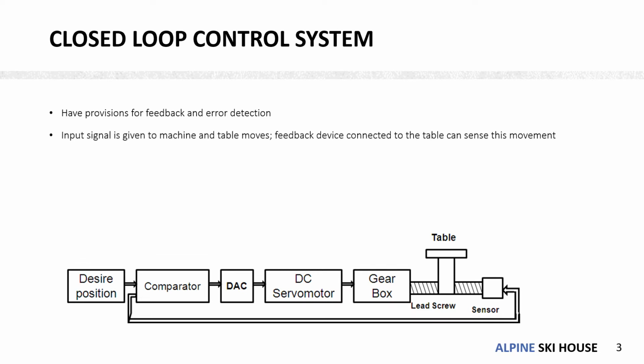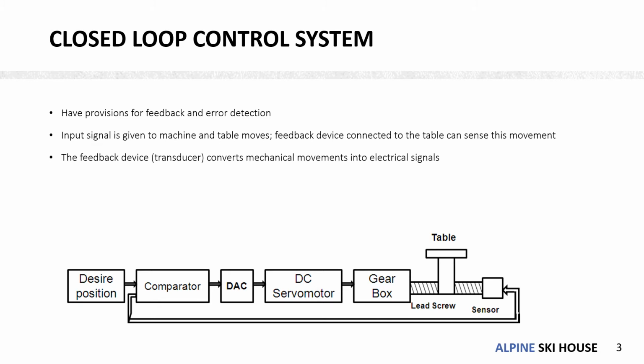So as shown in the figure, here the desired position is given as the input signal to the machine, and the table moves with the help of a gearbox and a lead screw. Now unlike the open loop system, here a sensor is provided to sense this mechanical movement of the table. The feedback device, which is a transducer, converts this mechanical movement into electrical signals.